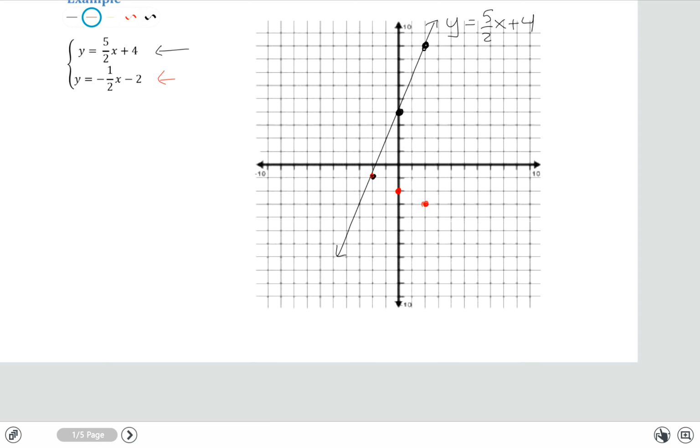Okay, and again I have a sequence of points, or a series of points that line up in a line, and now I can draw a line through those points. And this right here is now the equation of the line y equals negative 1/2 x minus 2. So I've got both equations graphed on the same coordinate plane.